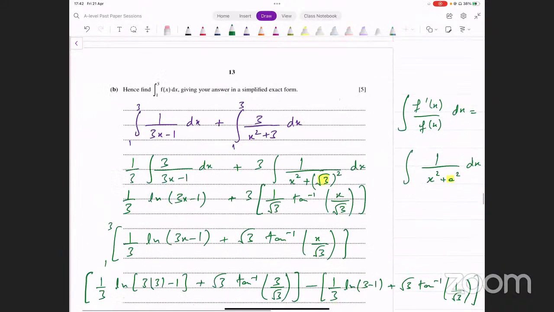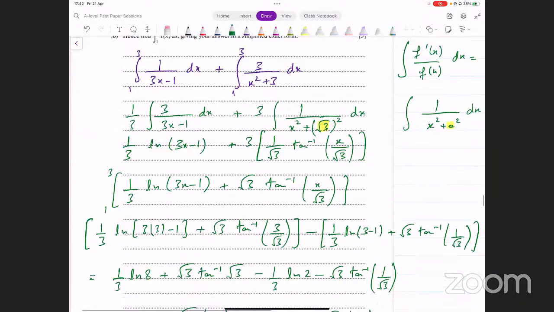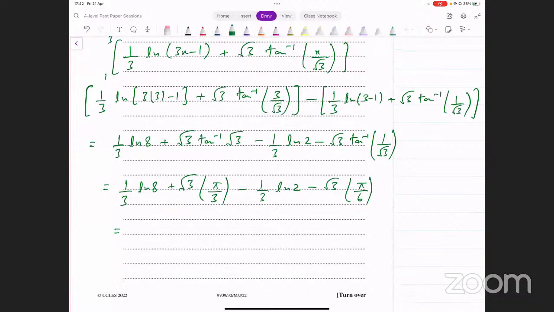उसने क्या कहा है? Simplified exact form आपको चाहिए. Remember, in your final answer, you have to have only one ln term. You can't have more than one ln terms. ln 8 को हम क्या कर सकते हैं? ln 8 की जगह पे हम लिख सकते हैं ln 2 का cube. Right? So this is going to become 3 over 3, then 3 आके multiply होगा by. Right? So इससे क्या मिल जाएगा? 3 over 3 ln 2. 3 और 3 तो cancel हो जाएंगे.